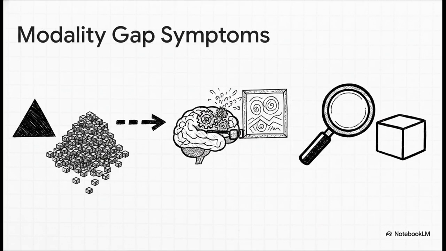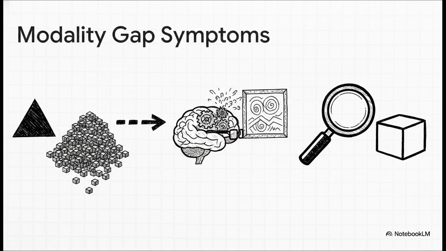And this modality gap isn't just some abstract theory. It has devastating real-world symptoms. First up is multilingual fragmentation. Languages like Khmer or Arabic suffer up to a 15 times token inflation that wastes compute and severely degrades performance. Second, we see visual reasoning collapse. If you feed an AI a screenshot of text instead of pure text tokens, its step-by-step logic completely collapses, generating answers that are up to 19 times shorter.